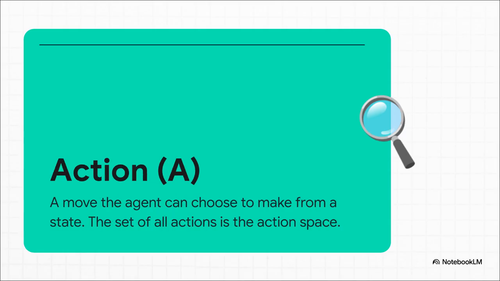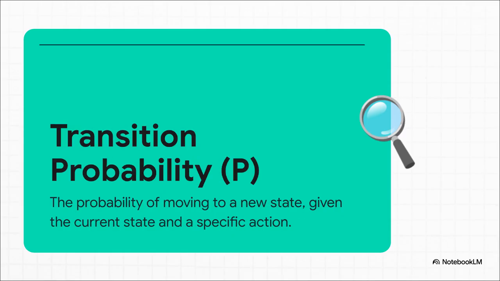These are pretty straightforward. They're all the possible moves the agent can make from any state. So for our little mouse, the actions from most squares would be to move north, south, east, or west. Simple enough? Third, and this is where things get really interesting, is the transition probability, or P. These are the rules of the world, the physics of our environment. They tell us how likely we are to land in a new state if we take a certain action. For example, maybe the maze floor is slippery, so if our mouse tries to move north, there's only an 80% chance it actually works. The other 20% of the time it might slip and stay right where it is. This brings uncertainty into the mix.